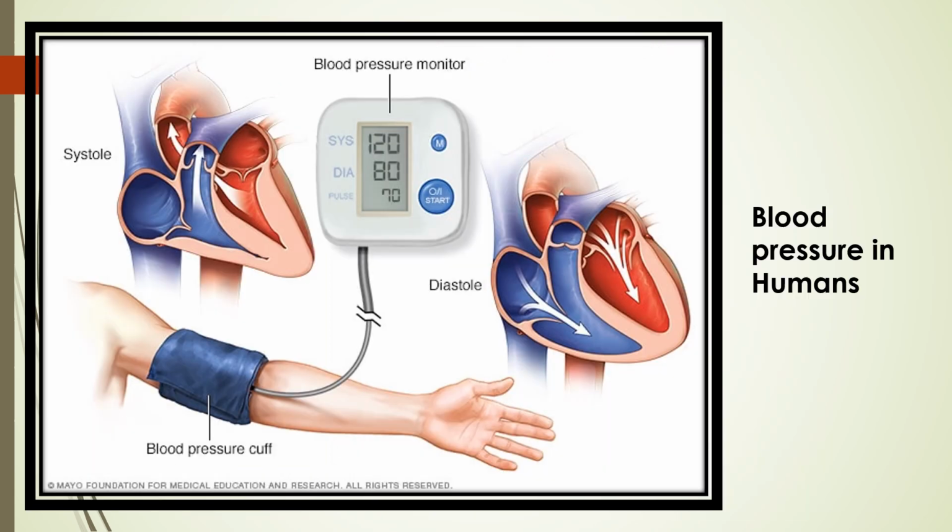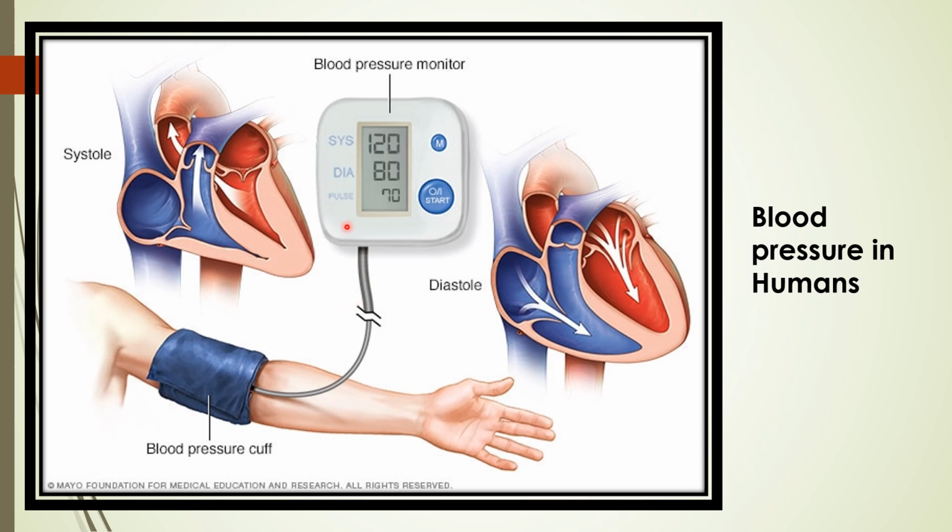So what is blood pressure? Blood pressure is the pressure at which the blood is pumped out against the wall of a vessel. How do we measure this blood pressure? We measure it by an instrument. That instrument is known as a sphygmomanometer. Again, I repeat, the instrument by which blood pressure is measured is called a sphygmomanometer.